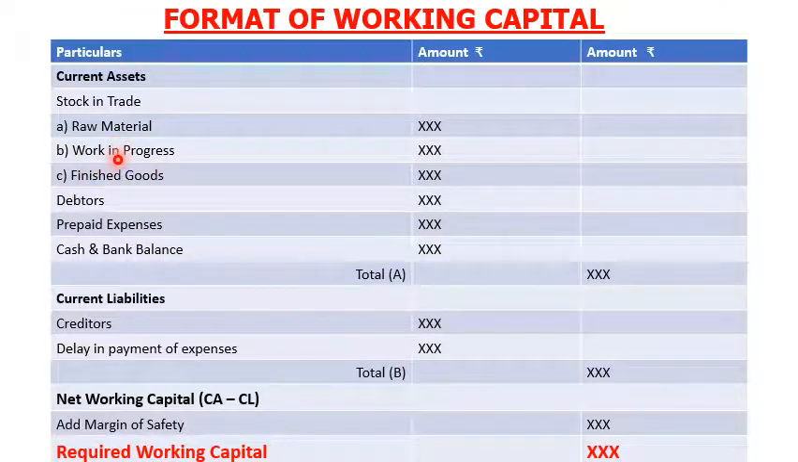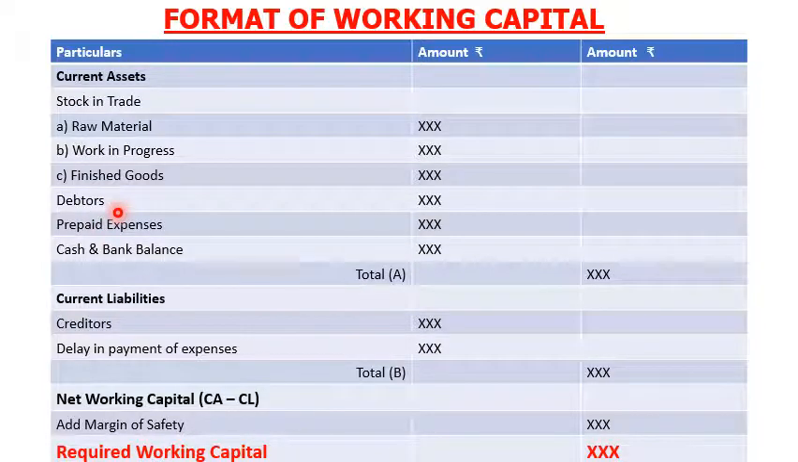Next is finished goods. Finished goods are those goods that have completed the manufacturing process but have not been sold or distributed to the end user. So all three are parts of stock in trade: the first is raw material, the second is work in progress, and the third is finished goods. It is clear. The next is debtors.